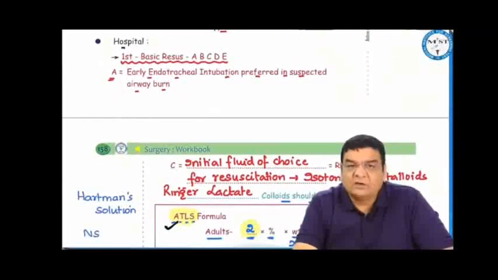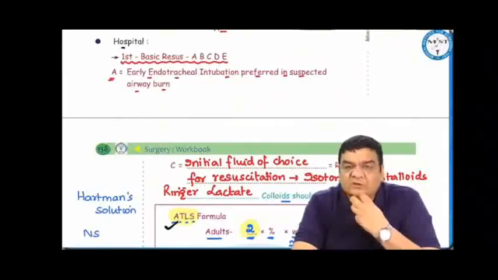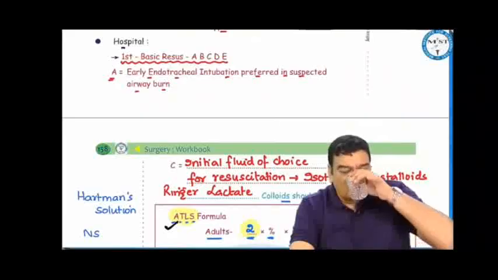Once the patient is brought to the hospital, first thing to be done is save the life, the same ABCD. Airway, if there are airway burns, early endotracheal intubation is recommended because if you put the endotracheal tube late, the patient might develop laryngeal edema and then it would be difficult to put this endotracheal tube.